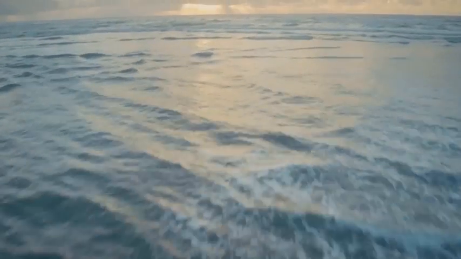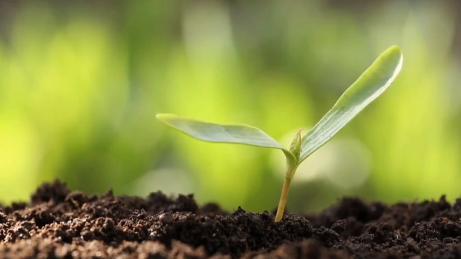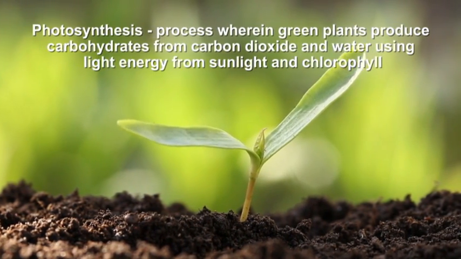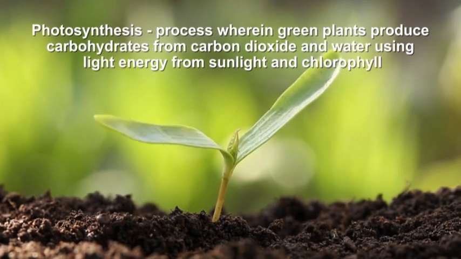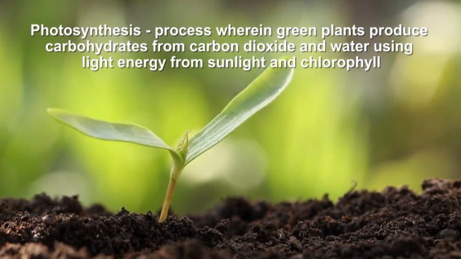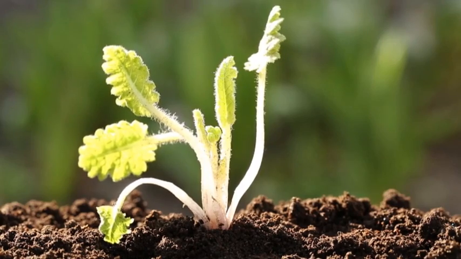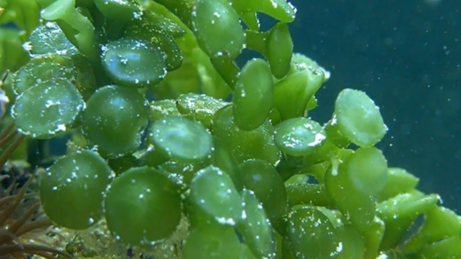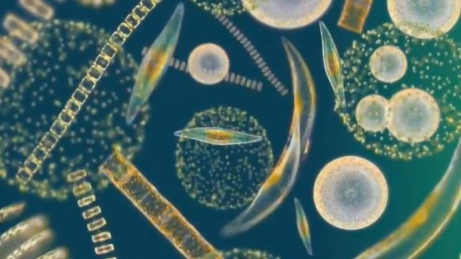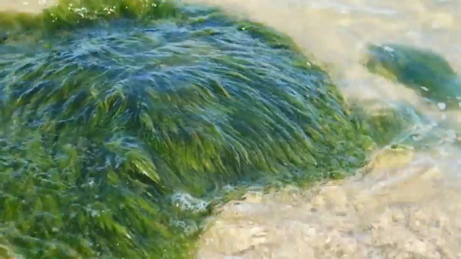Carbon is available for life processes as carbon dioxide and as organic carbon. The two major carbon reservoirs are the oceans and the atmosphere. Carbon is converted into organic compounds through photosynthesis, the process wherein green plants produce carbohydrates from carbon dioxide and water using light energy from sunlight and chlorophyll. This occurs in terrestrial plants and in the macroalgae or large algae and phytoplankton or microscopic plants, found in both freshwater and saltwater bodies.